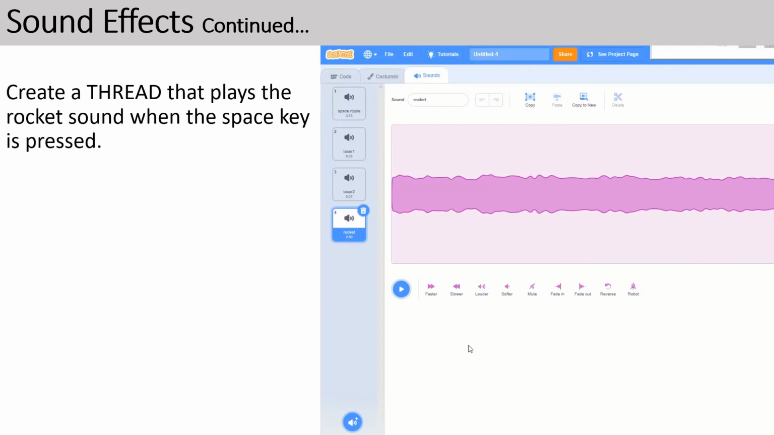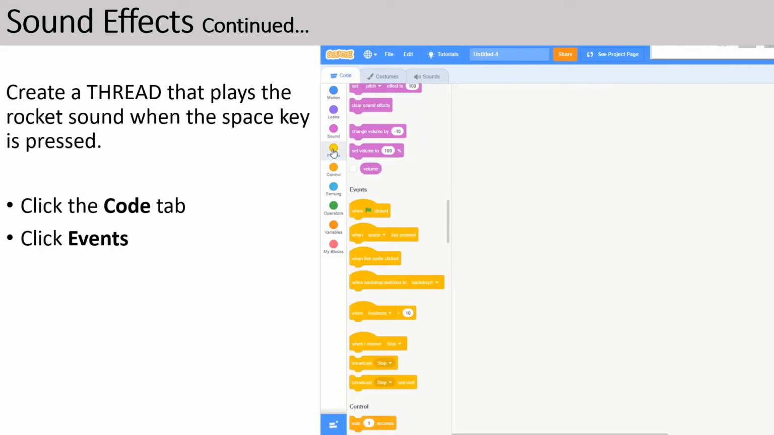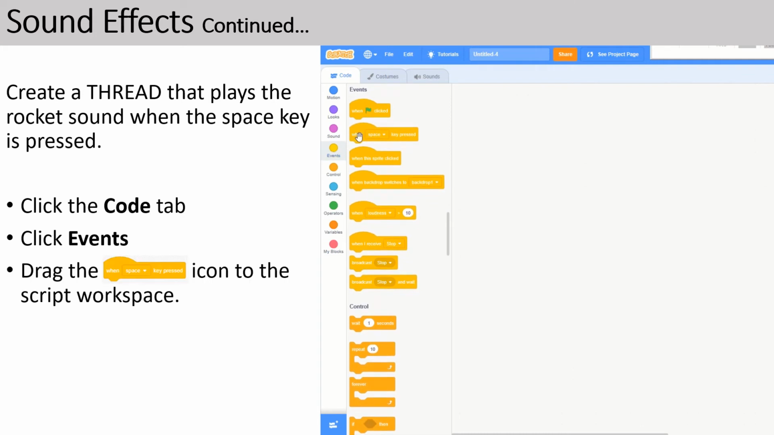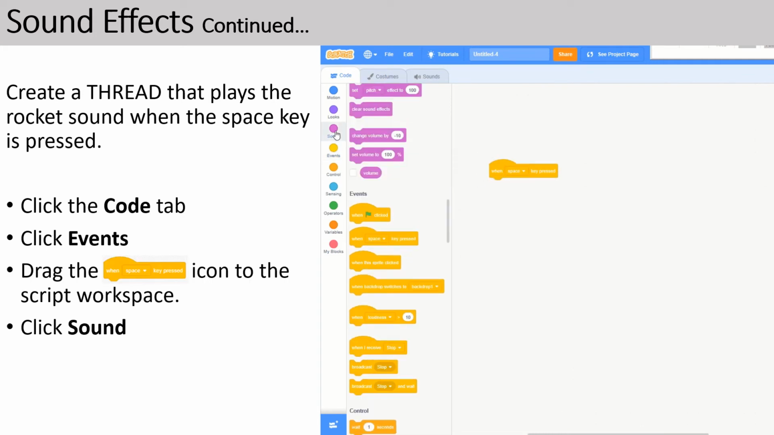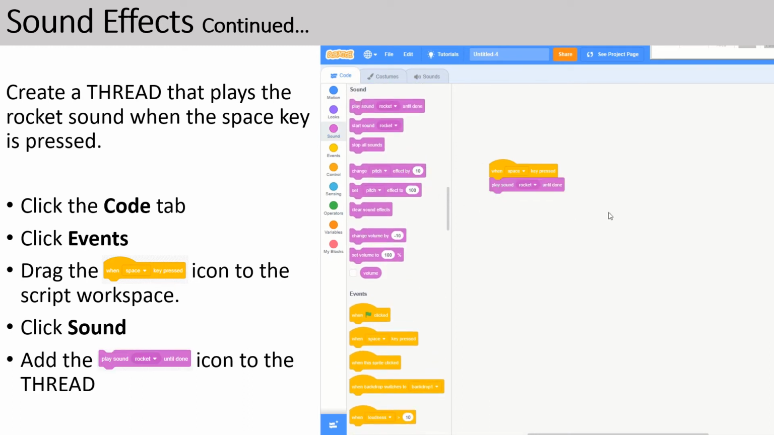Now create a thread that plays the rocket sound when the space key is pressed. Click the Code tab, click Events, and drag the When Space Key Pressed icon to the script workspace. Then click Sound, and add the Play Rocket Sound Until Done icon to the thread.